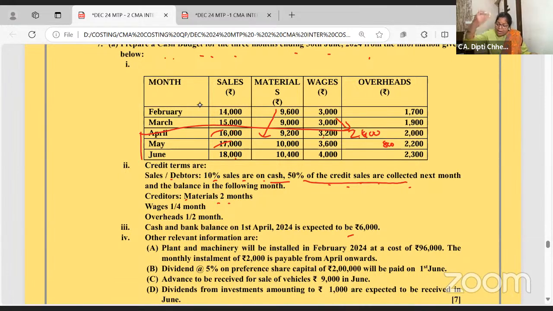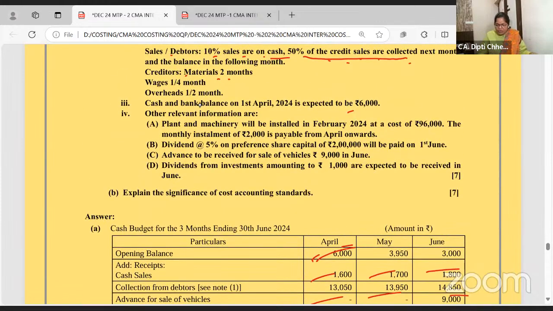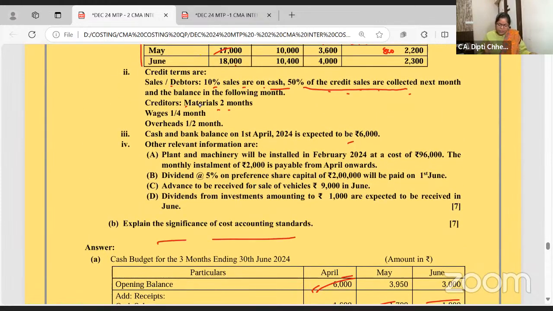Like that, March month's 1/4 you will receive now, 750. So what is the wages? 2,400 plus 750. Wages is 3,150. Like that you'll get the answer for all three. Go for it. If you can manage this theory question, go for it.